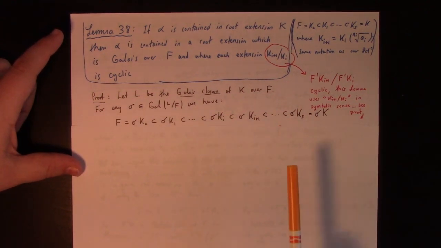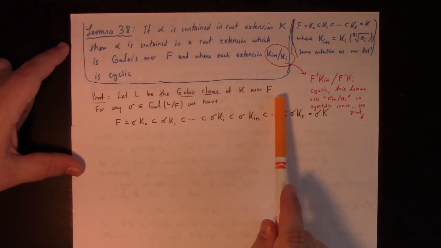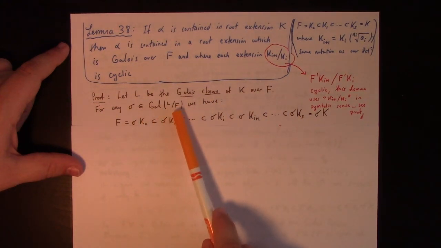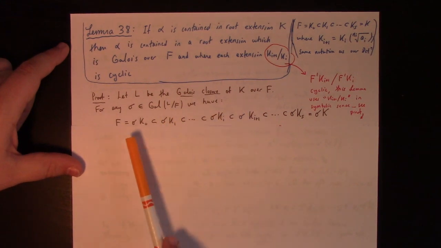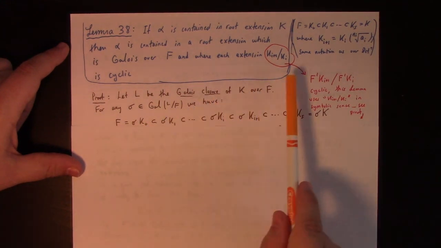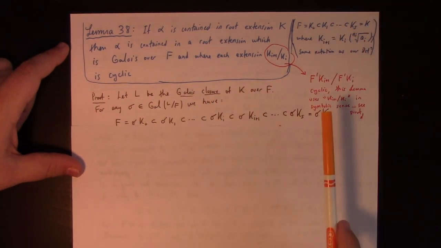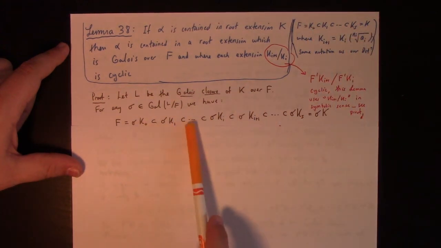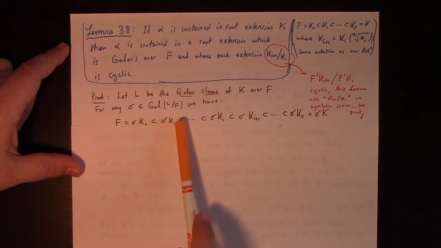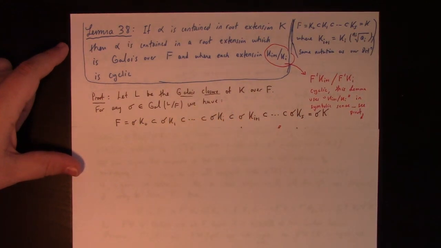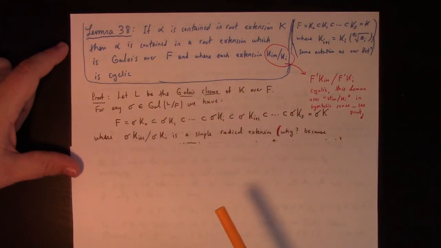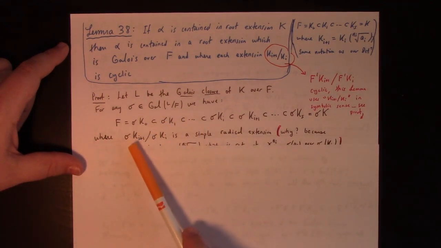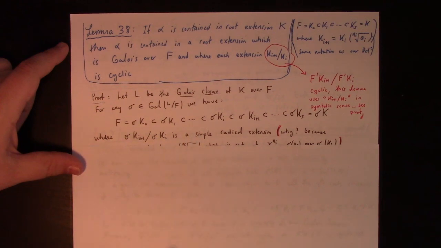He says let L be the Galois closure of K over F. Then for any F-fixing automorphism sigma of L, if we feed in the given tower of subfields, we can obtain a corresponding tower of the permuted, the Galois conjugate subfields. And in particular, if we look at the quotient of sigma K_{i+1} with sigma K_i, it's going to be a simple radical extension.